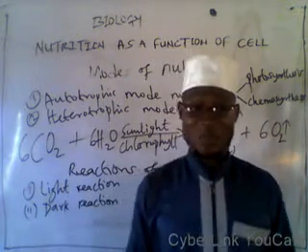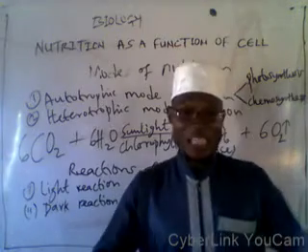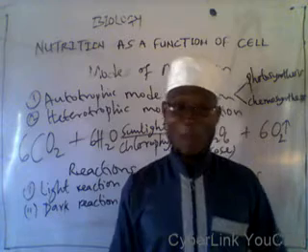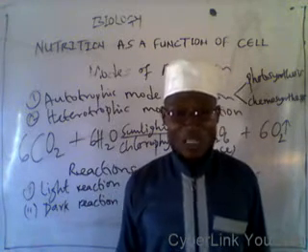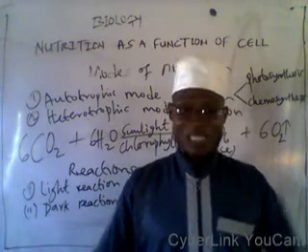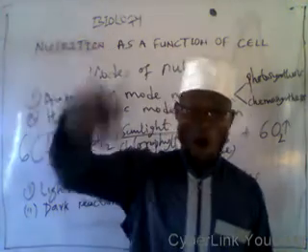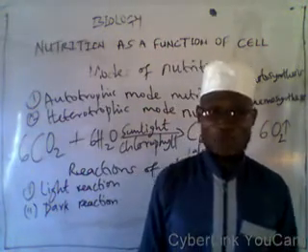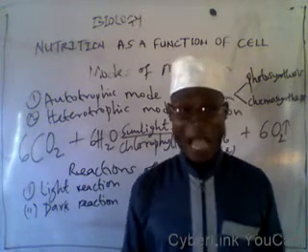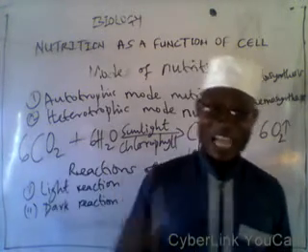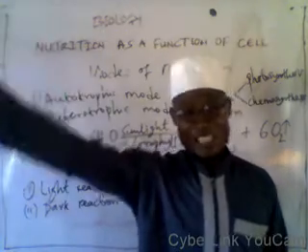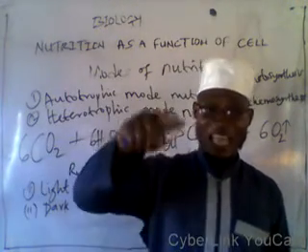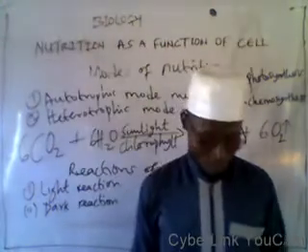Sunlight must be present before light reaction has taken place, but in the case of dark reaction, there is no need for sunlight. It can take place in the presence of sunlight and in the absence of sunlight, but after the completion of light reaction. Then the energy that is used for the formation of sugar in the dark reaction is from light reaction, while the energy that is used for the formation of sugar in the light reaction is from sun.